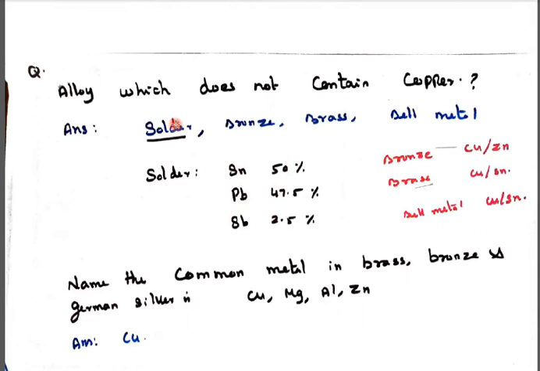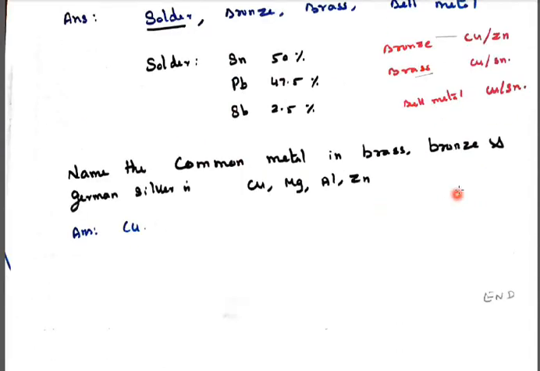So we should remember all the alloys. Name the common metal in bronze, brass and German silver. The options given are copper, magnesium, aluminium and zinc. In brass and bronze the common metal is copper, and even in German silver, copper is one of the elements.